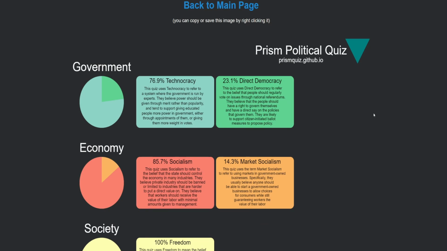Yeah. So, well, I hope this gives you a little bit more insight about my values. I am a technocrat. I believe that only the most intelligent people should hold power in our government. We should have a little bit of direct democracy, but ultimately our government should hold the power with experienced, intelligent people, and only those who have a college degree should be able to vote.